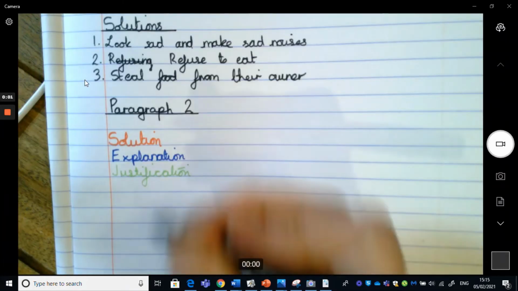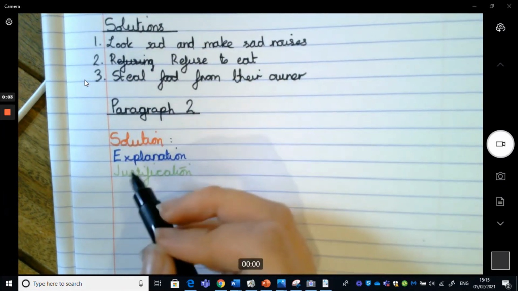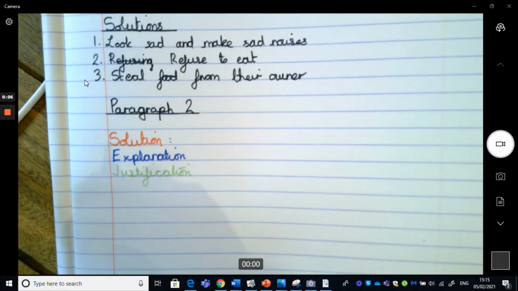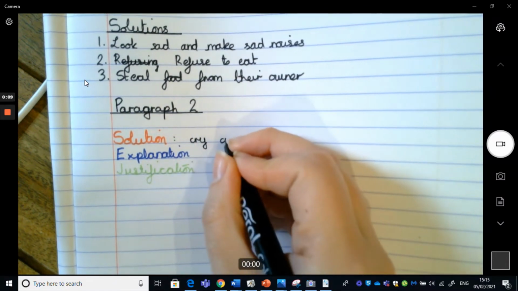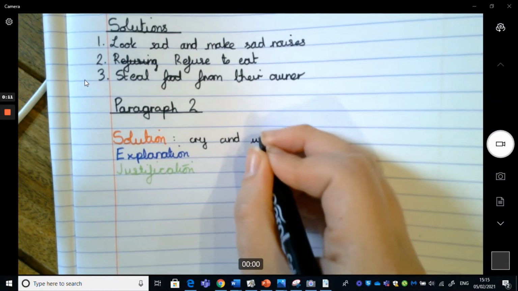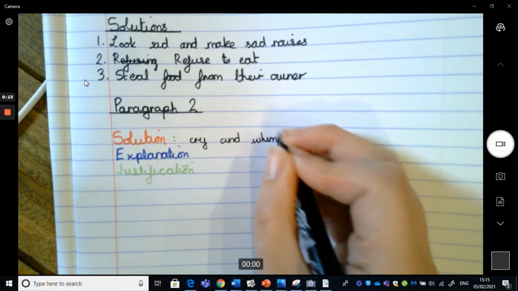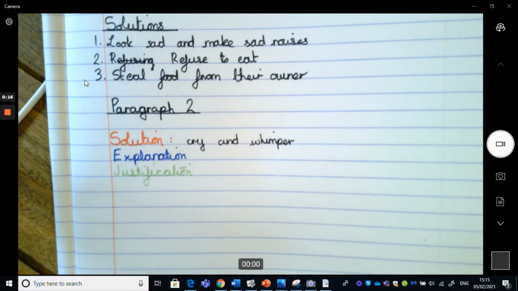So now thinking about how we can actually plot this in. My solution, I just simply copy from the top there. So I want to have Buddy cry and whimper. And then the explanation, so why that will work. So thinking about if I want him to cry and whimper, then your owner will feel guilty.